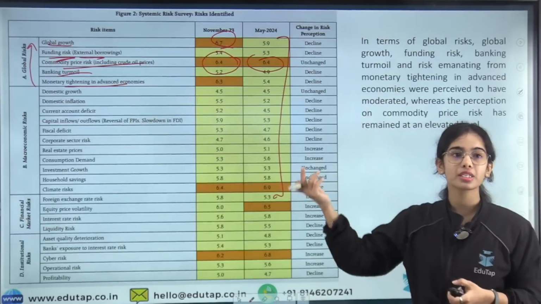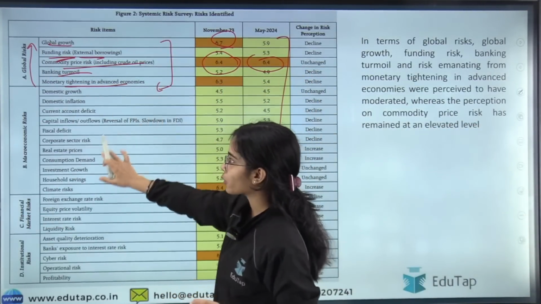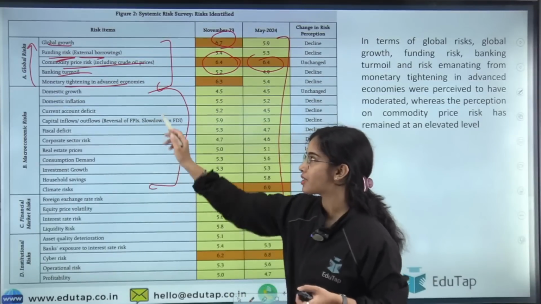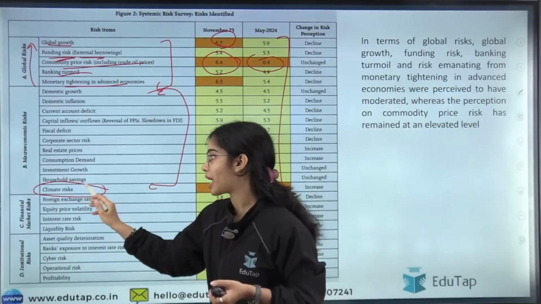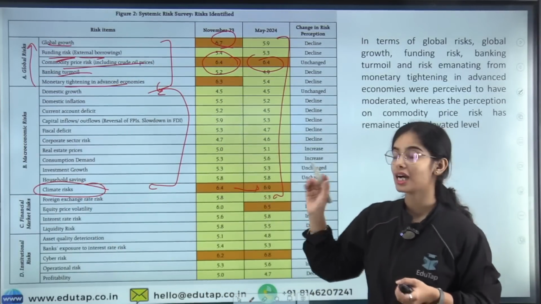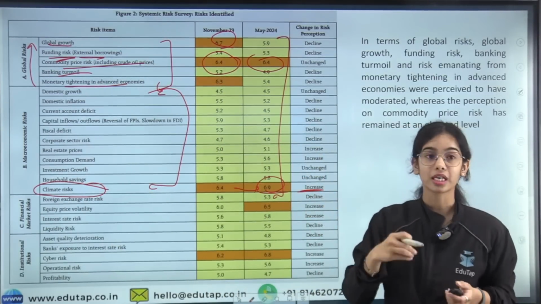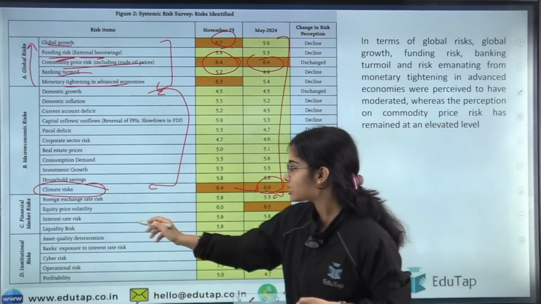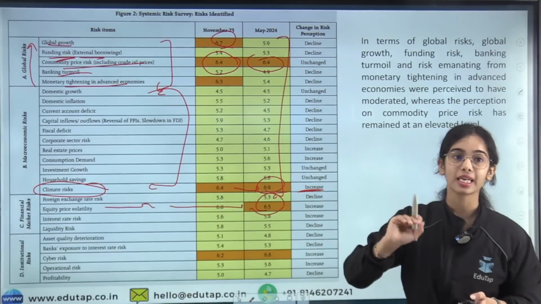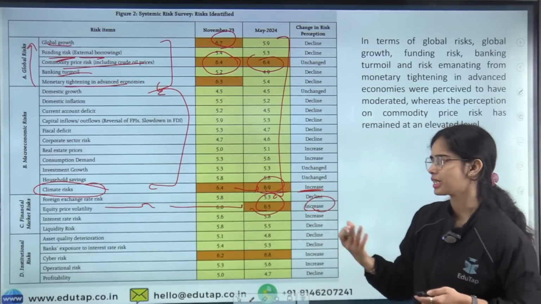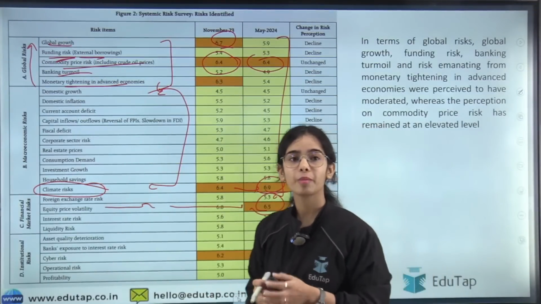Now, what is global risk? That comes from all of these sub-variables. Macroeconomic risk comes from these sub-variables. You can understand that, as per the panelists, the climate risk is in the high risk category, and that is also increasing. The climate risk is increasing, as well as the equity price volatility. This risk is also in the high risk category and it is increasing, as you can see. There is not much left to explain here, but I hope you have understood.